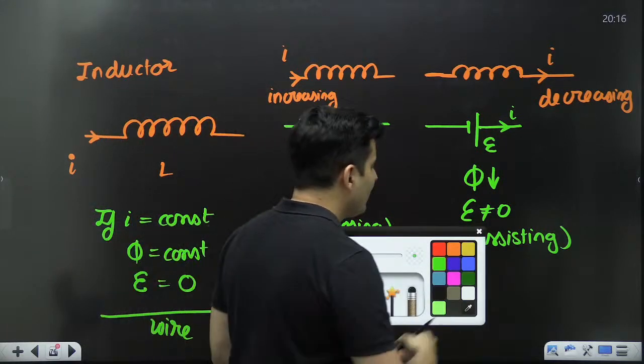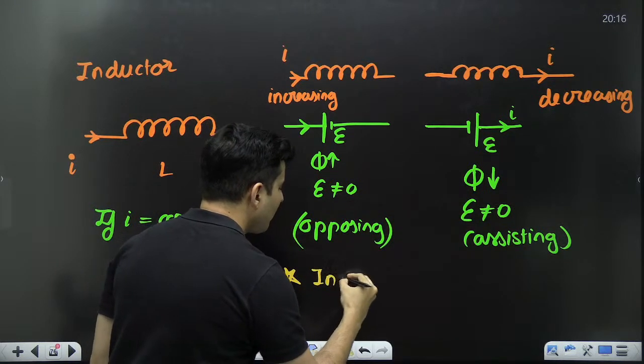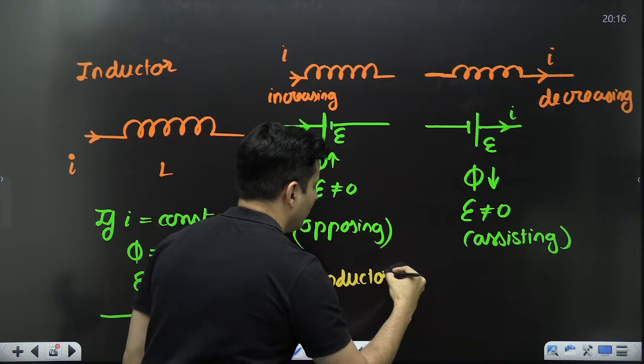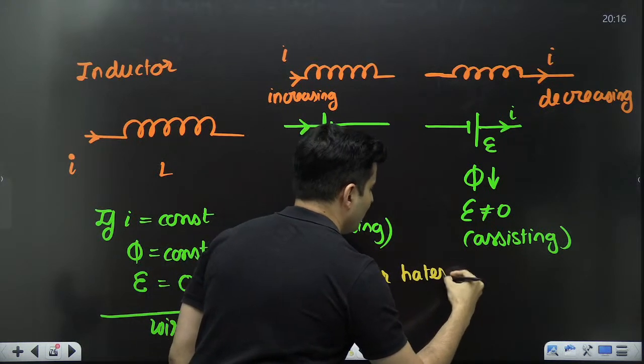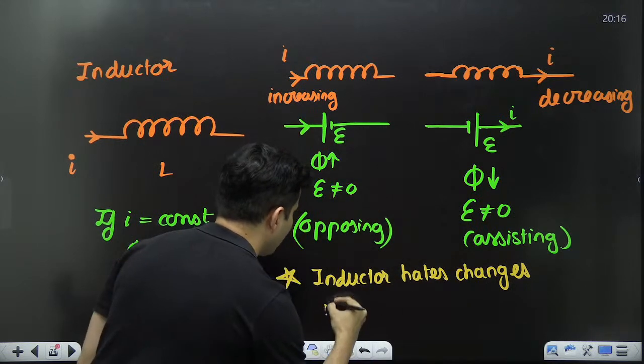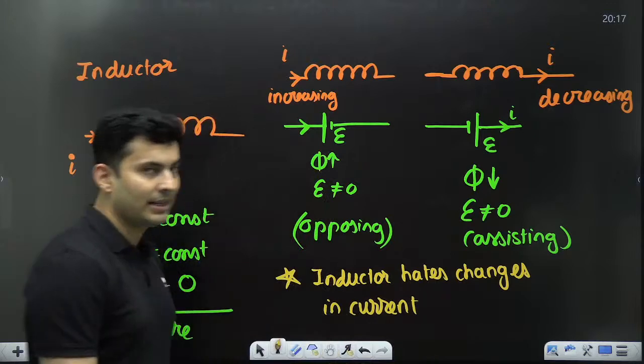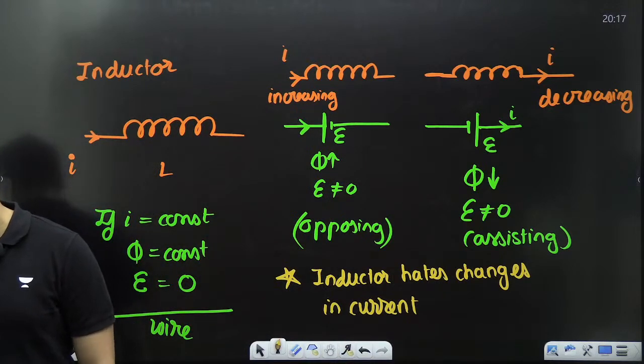So basically, from this slide, what can you conclude? Inductor hates changes in current, or basically it resists the changes in the current. That's what you can see from this slide. Make sense, my dear students?